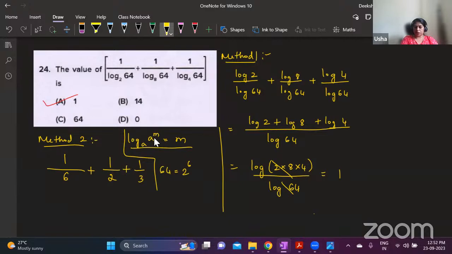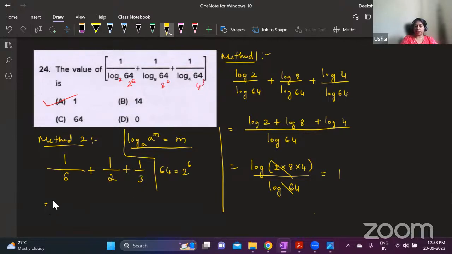If you can express the number as a power of this base, then this power is the answer. So 64 can be written as 2 power 6. Here the base is 2. Can I express it as a power of 2? Yes, 2 power 6. So that is 6. Here the base is 8. Can I express 64 as a power of 8? Yes, 8 square is 64. So 2 is the power. Here the base is 4. Can I express 64 as a power of 4? Yes, I can write it as 4 cube. So this 3 is the answer.